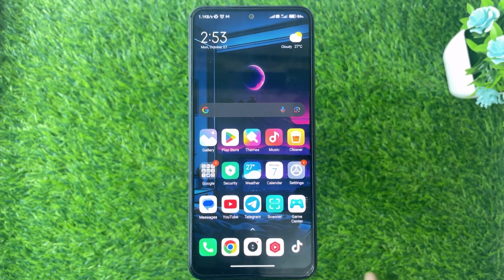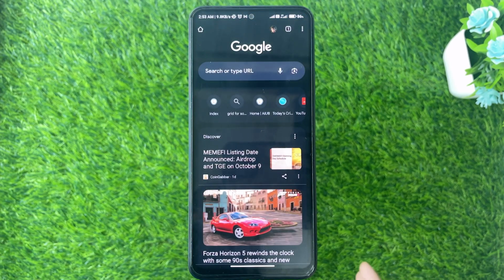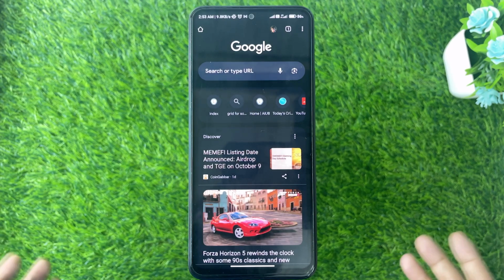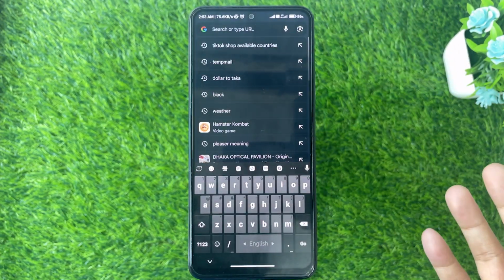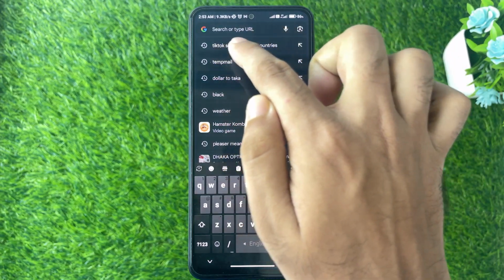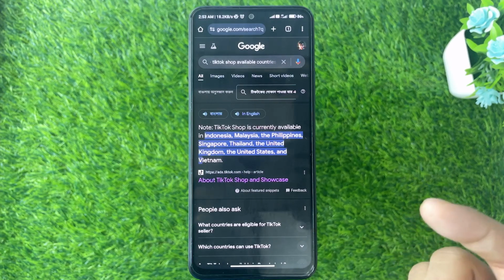All right. So first, it can be a problem like you are not in a region where TikTok Shop is available. To find out the availability of TikTok Shop, you need to search on Google "TikTok Shop available countries." So here you go.